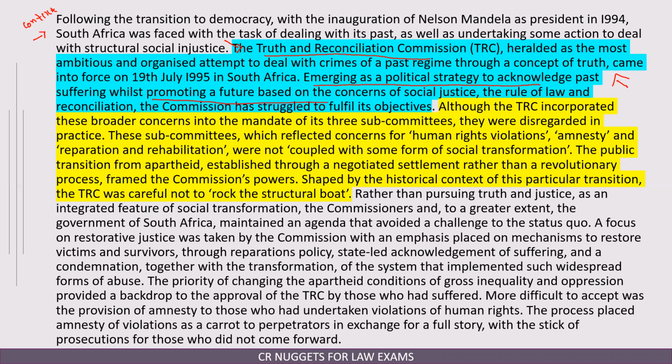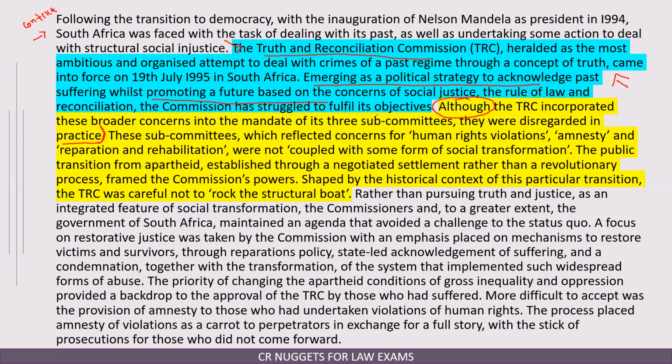All right. Then the lines in yellow, because there is the word although here, which means that the author is now trying to suggest what has happened vis-a-vis what was actually expected to happen. Although is a switch word. So it says that although the TRC incorporated these broader concerns in the mandate of three subcommittees, they were disregarded in practice. So now what does the purpose of the passage become?